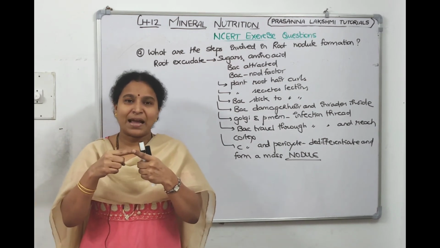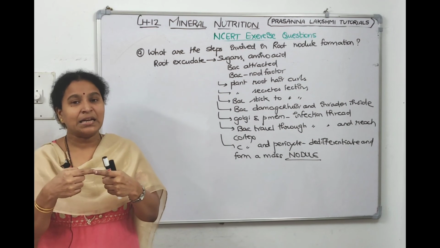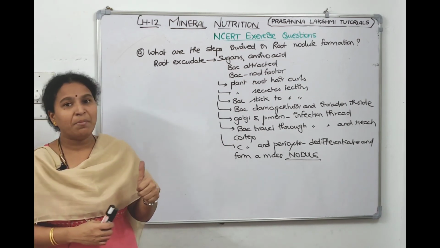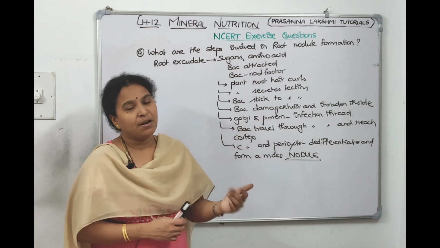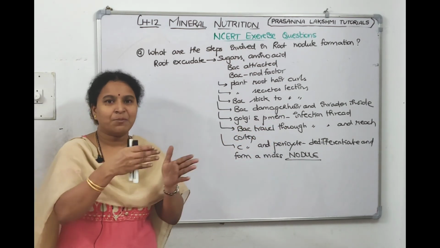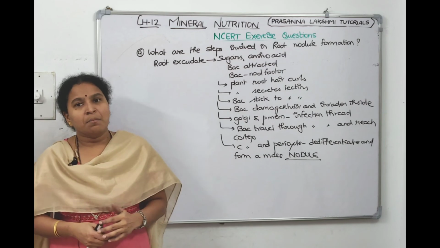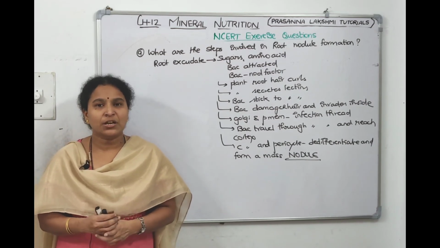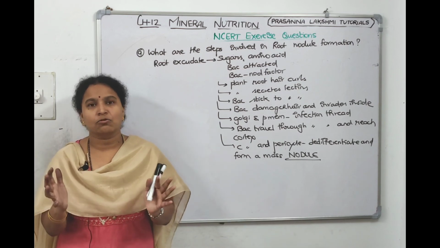Then the bacteria will damage, it invades and gets inside. Meanwhile, a path is made. It's called infection thread. Who will make it? Golgi and plasma membrane will make the infection thread. Nicely in that path, it will reach the cortex. Meanwhile, the cortex cells and pericycle cells de-differentiate, they make a mass or tissue called nodule.